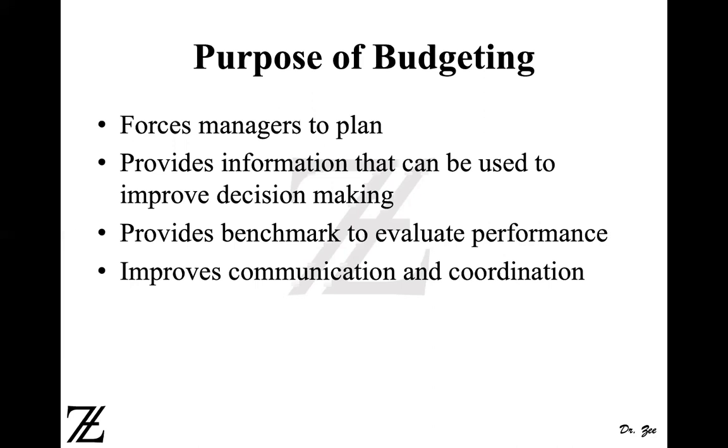It also improves communication and coordination between and among the departments. So if the sales department knows how much the sales is going to be in future, they can contribute that knowledge to the production department and tell them that, okay, we expect that we're going to sell 50,000 units, so you have to produce 50,000 units. When production knows that, then they can hire labor accordingly, so they can contact the HR department. They can also purchase material accordingly, so they can reach the purchasing department and say that we need this much material to produce 50,000 units. Can you provide us? Right? So it improves communication and coordination between and among departments.